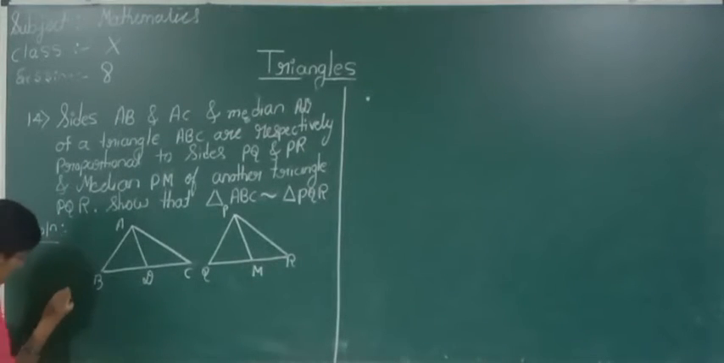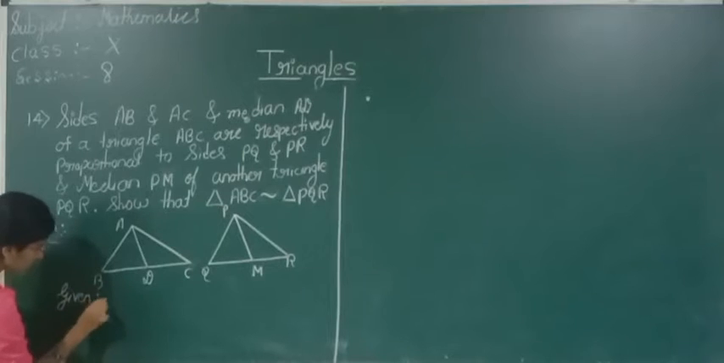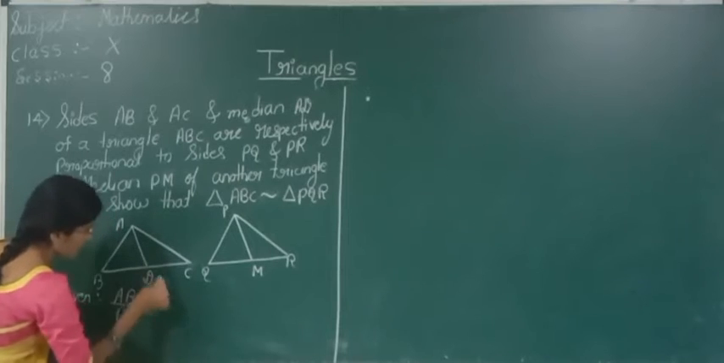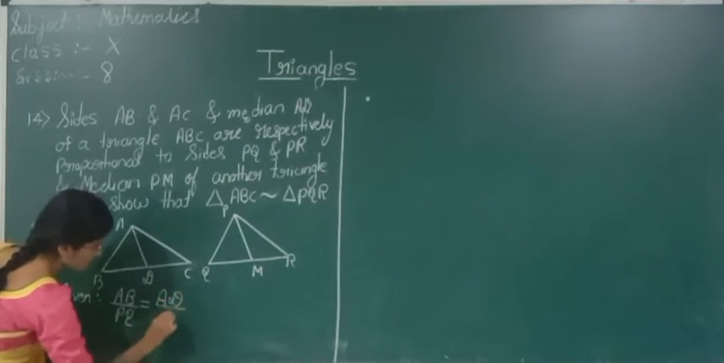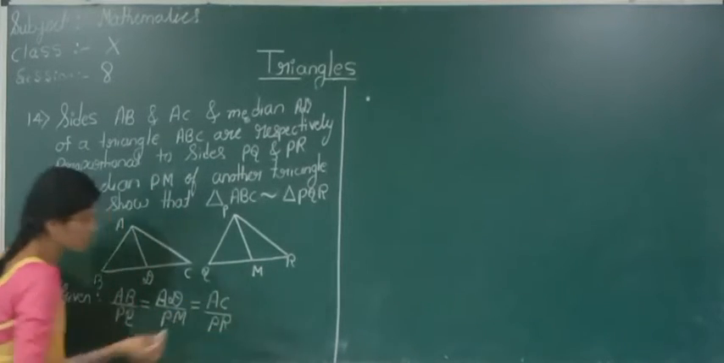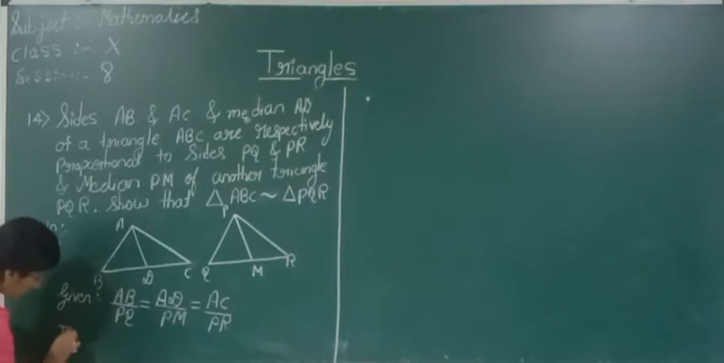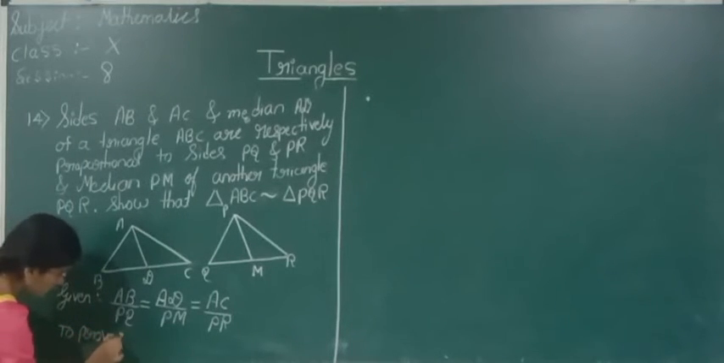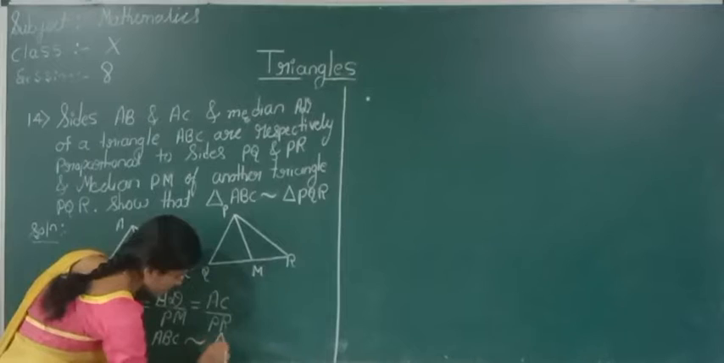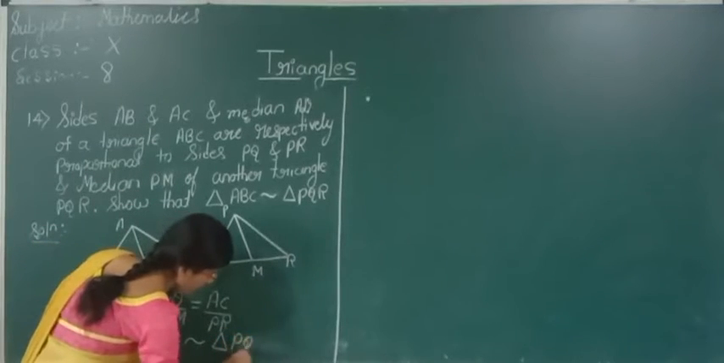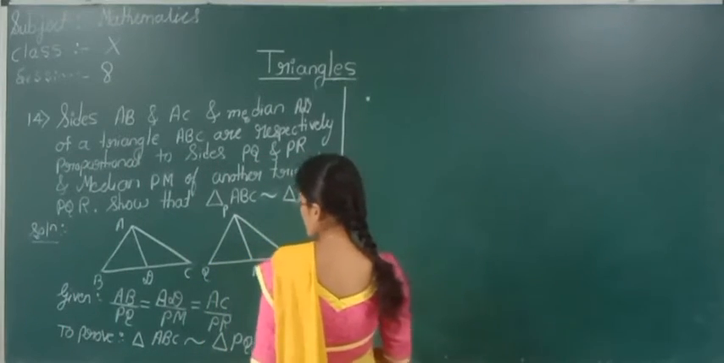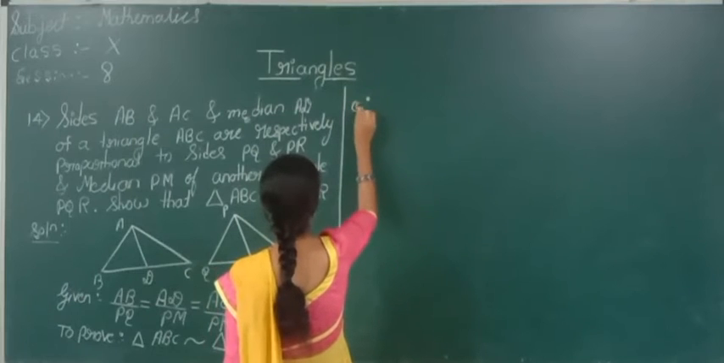Now see here, first we will write what is the given thing here. Given AB by PQ is equal to, AD is a median here, AD by PM is equal to AC by PR. This is the given thing. What we have to prove here? To prove, triangle ABC is similar to triangle PQR. We have to prove these two triangles are similar.